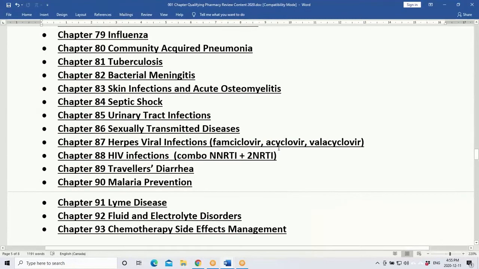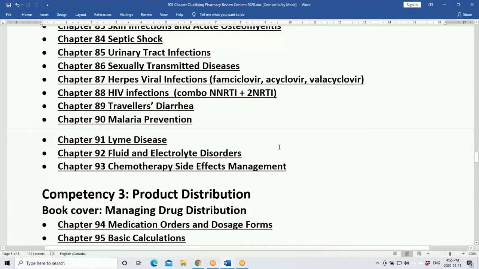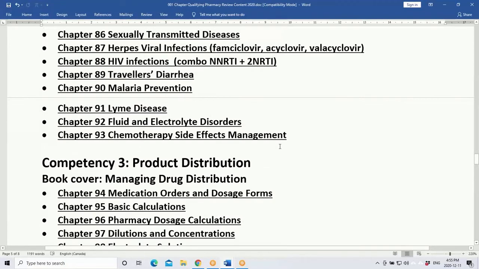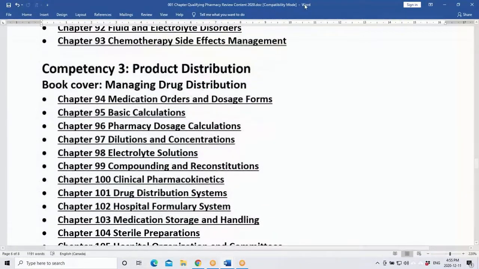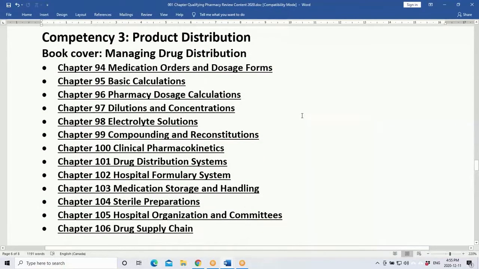So this is a part of patient care, and then we come to the next competency, called managing drug distribution, also known as product distribution. This is about all the calculations, and also hospital pharmacy practice.